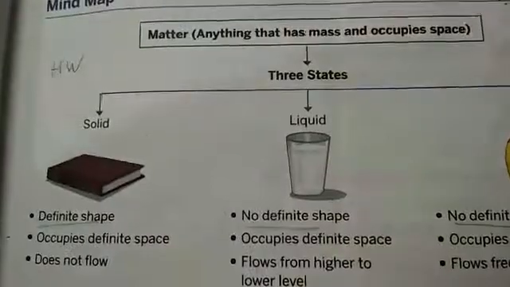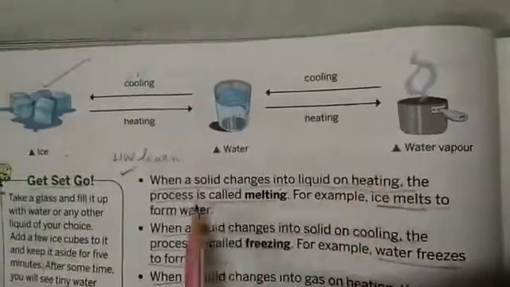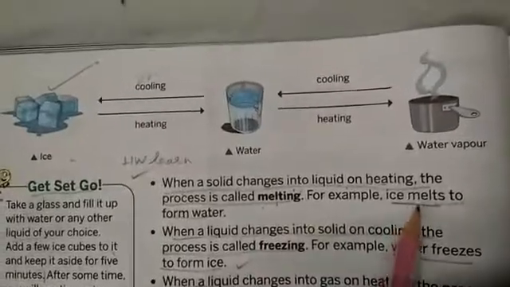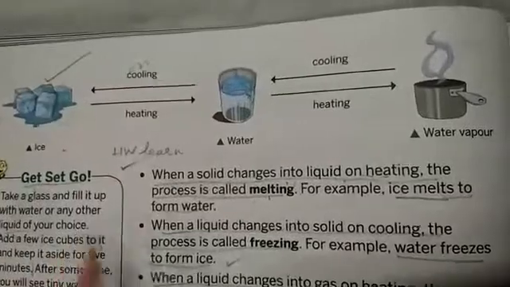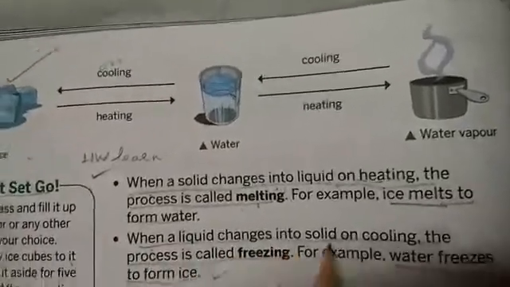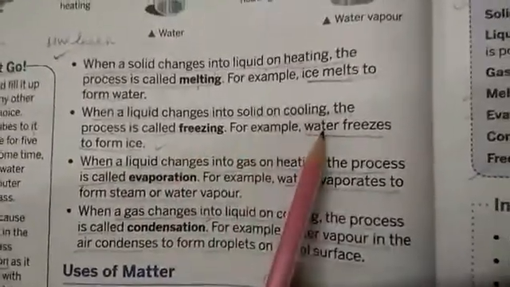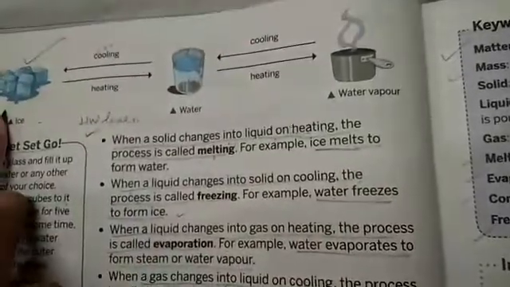Now turn your page and come to page number 72. Look at this diagram and understand. When a solid changes into liquid on heating, the process is called melting. For example, ice melts to water. When a liquid changes into solid on cooling, the process is called freezing. For example, water freezes to form ice.